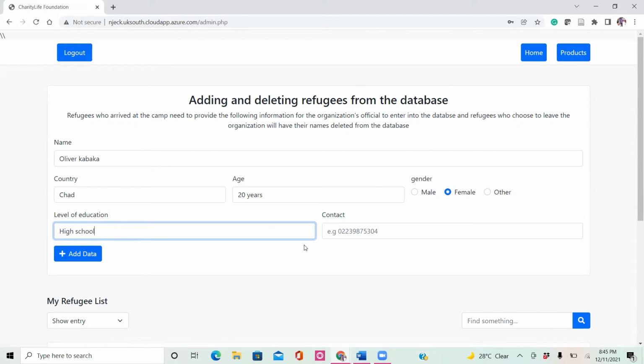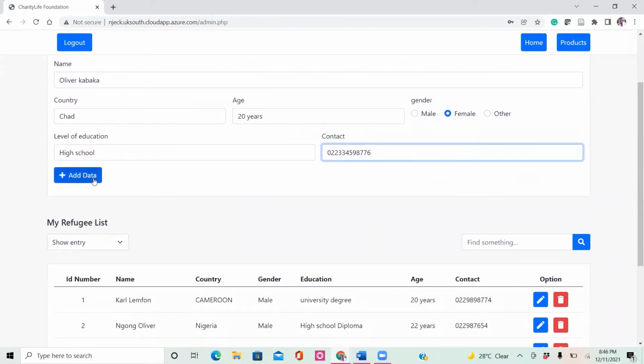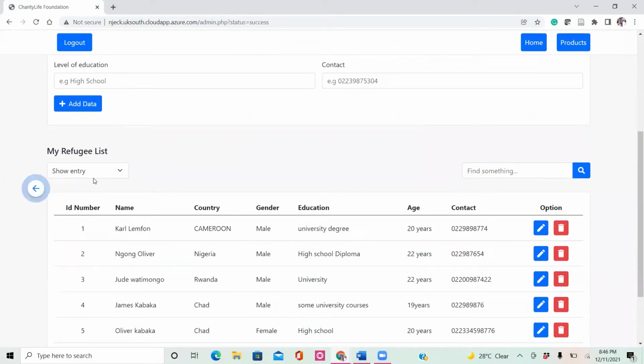I'm just putting that. You could choose university, pre-nursery, nursery, or secondary school, depending on the person's highest level of education. And this is a contact detail that we can use to contact maybe one of your relatives or anything. And when I add this, it says successfully added.